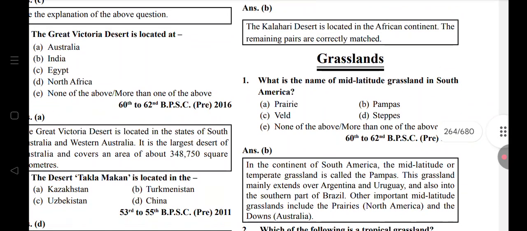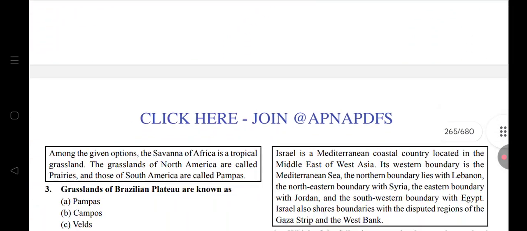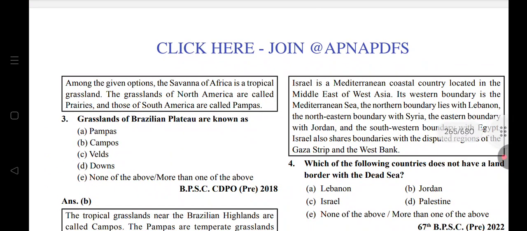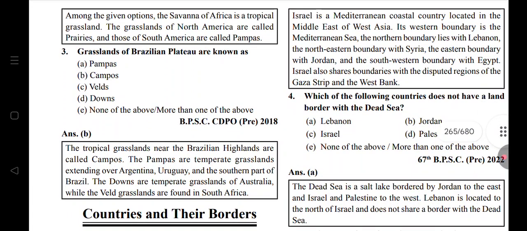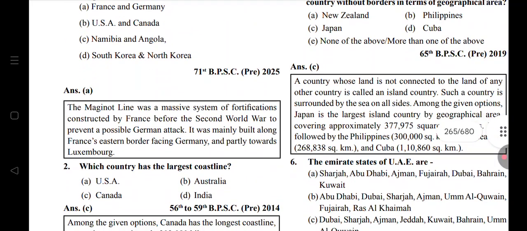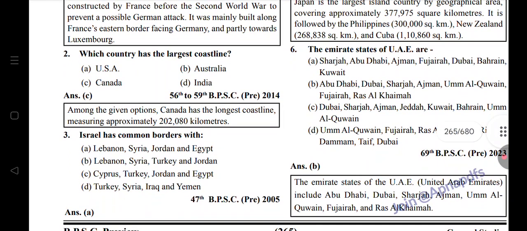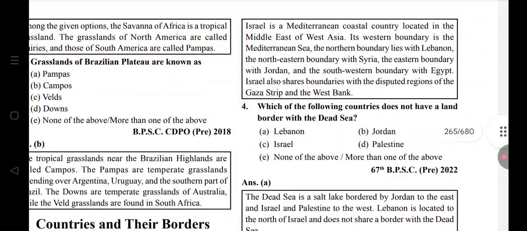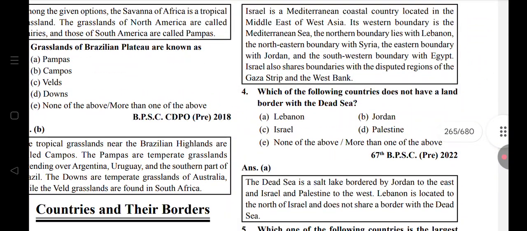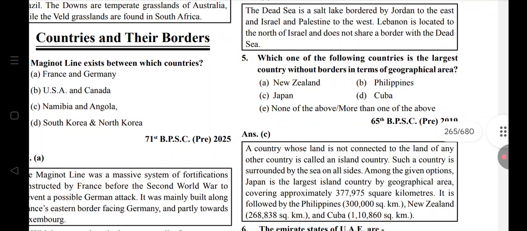Mid-latitude grassland in South America: Pampas. Tropical grassland: Savanna. Grassland of the Brazilian plateau: Campos. Maginot line exists between France and Germany. Largest coastline: Canada. Israel has common borders with Lebanon, Syria, Jordan, Egypt. Does not have a land border with the Dead Sea: Lebanon. Largest country without a land border in terms of geographical area: Japan.